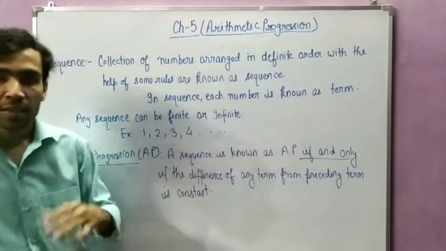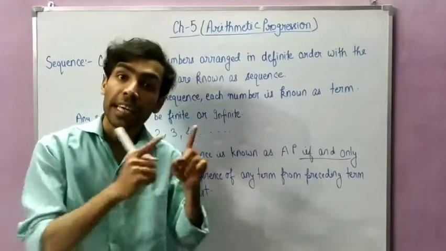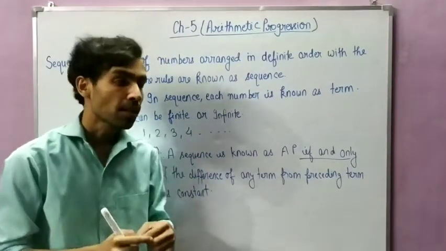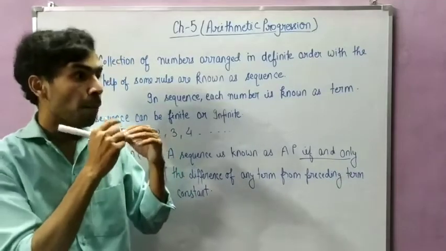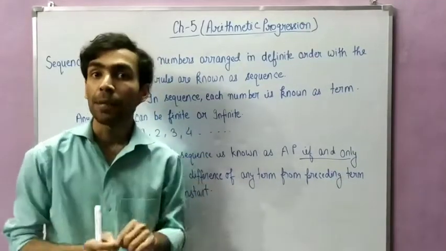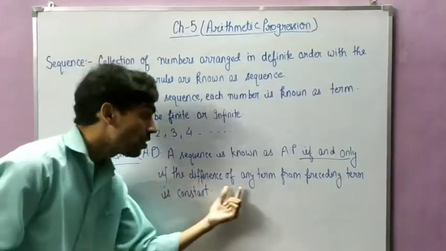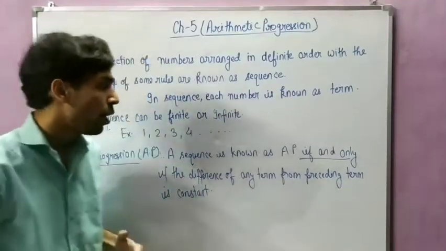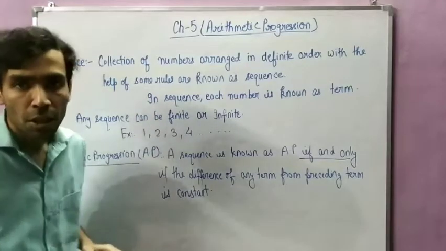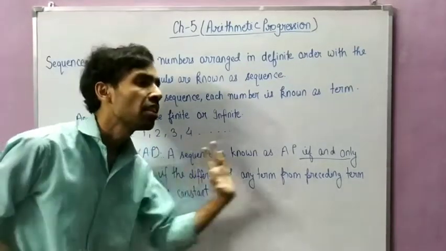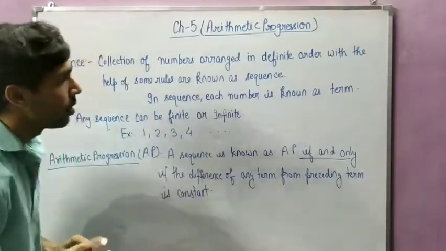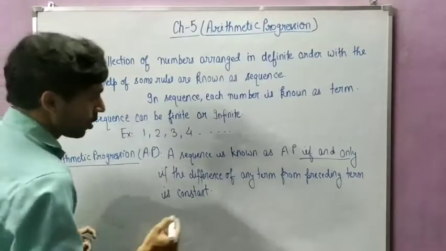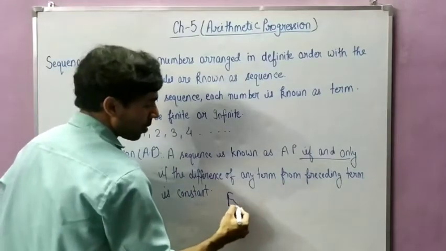A sequence is known as an AP if and only if, a particular sequence will be an AP when the difference of any term from its preceding term is constant. Now the definition is a little bit difficult. You will not understand by just reading the definition. I will give you just one example.